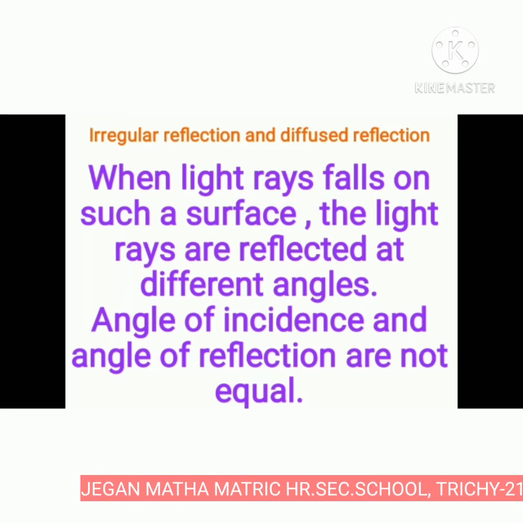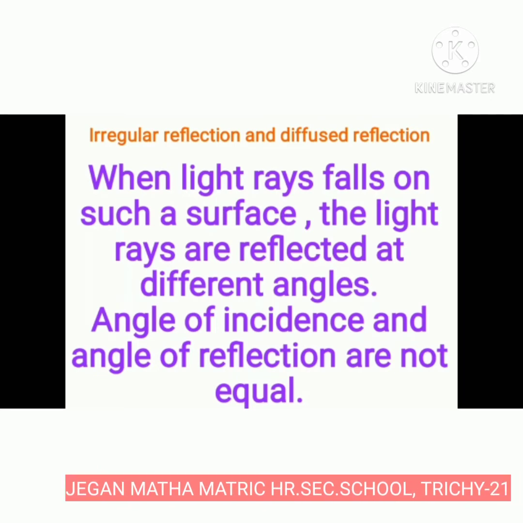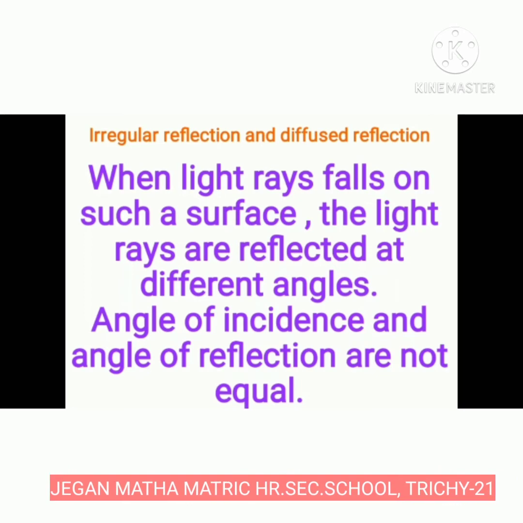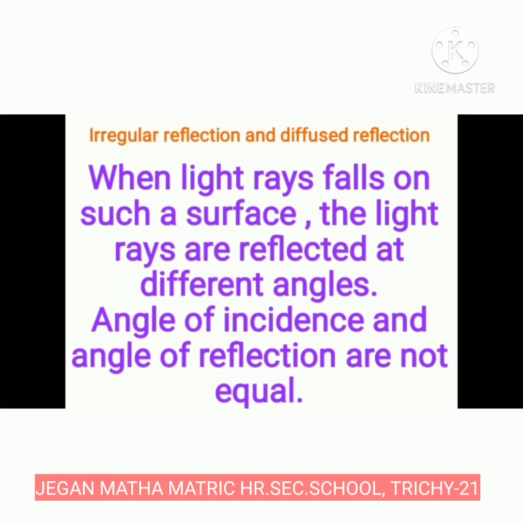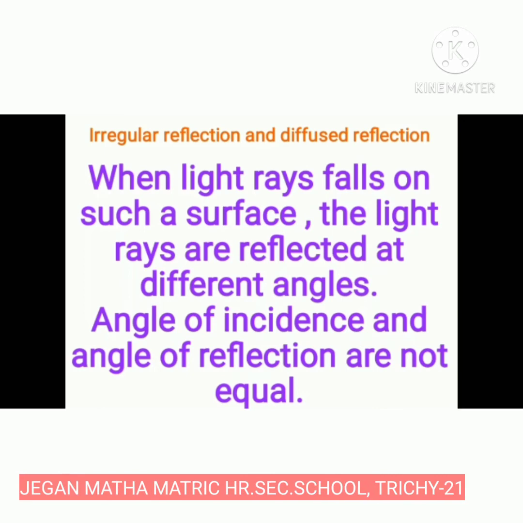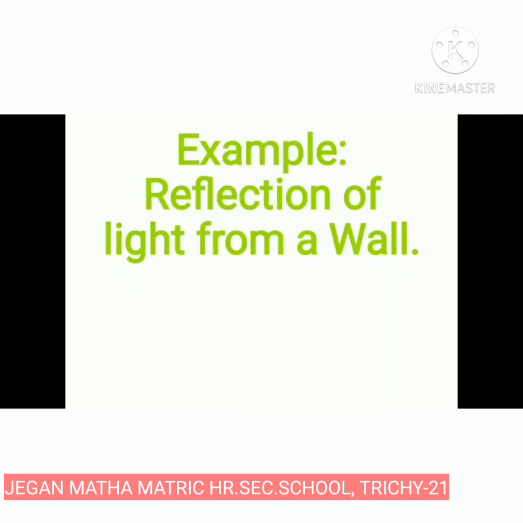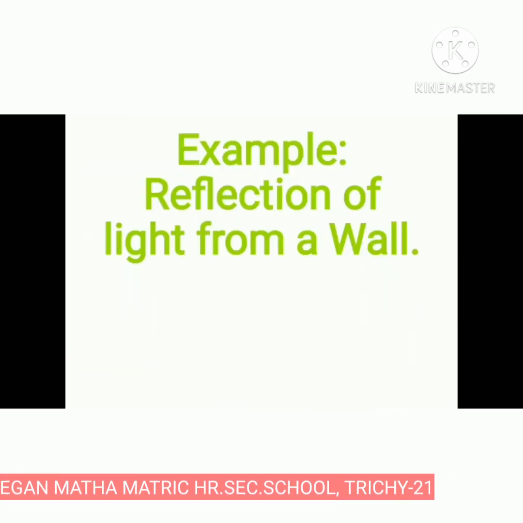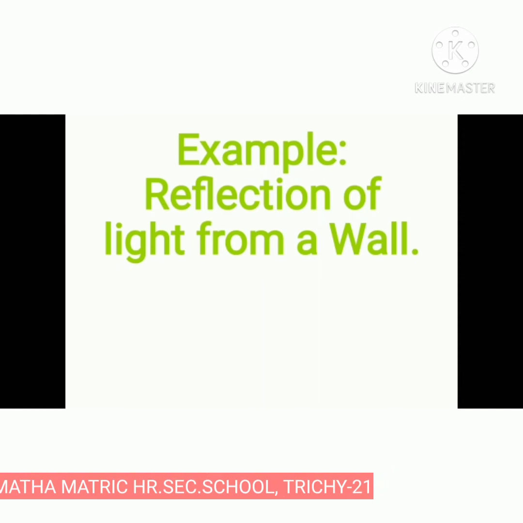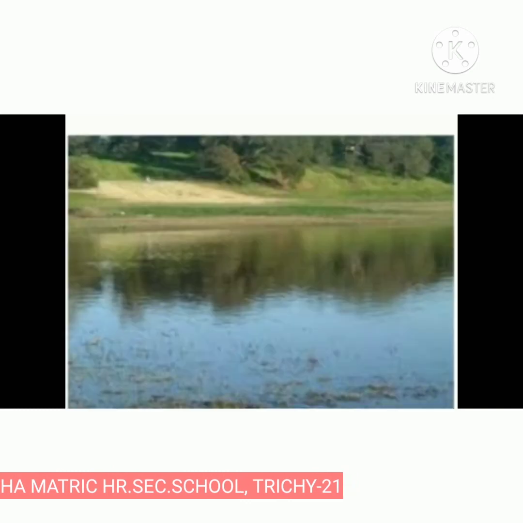In this case, the angle of incidence and the angle of reflection are not equal. This is called irregular reflection or diffused reflection. For example, reflection of light from a wall. This is an example of irregular reflection.